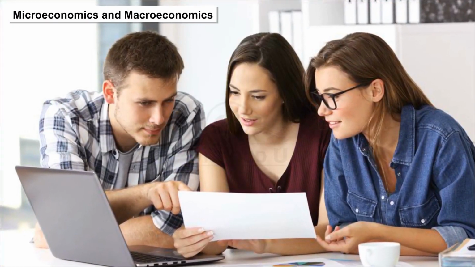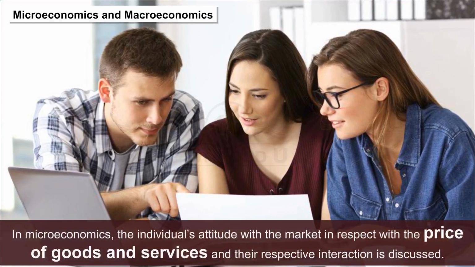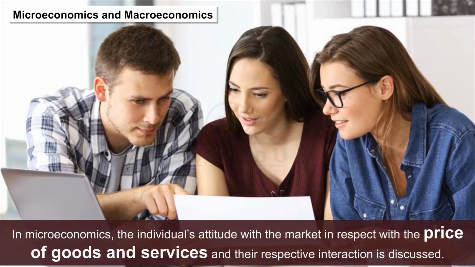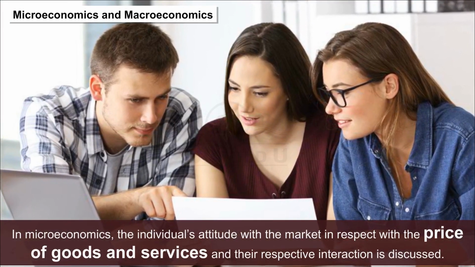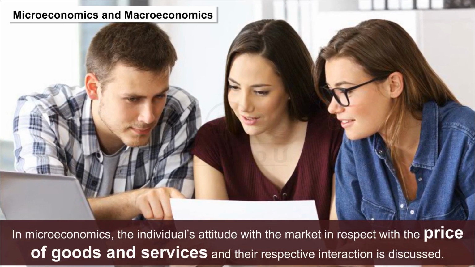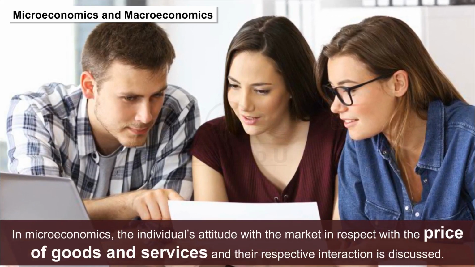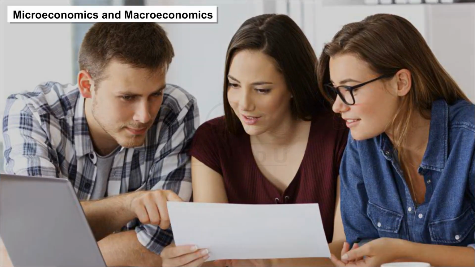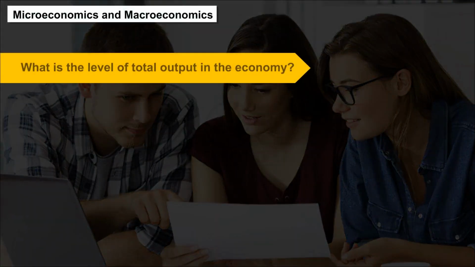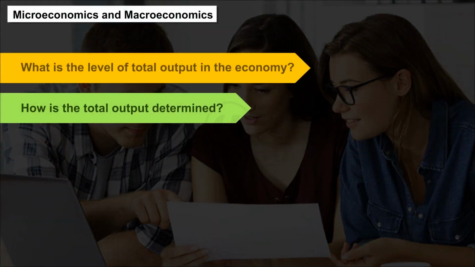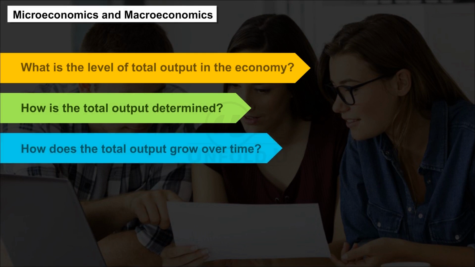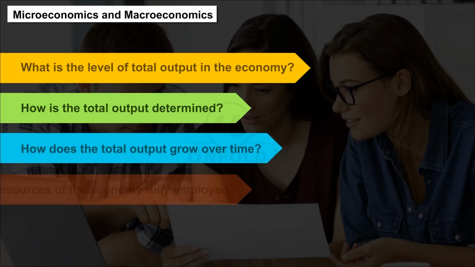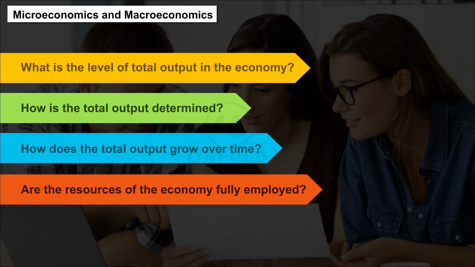Microeconomics and macroeconomics. In microeconomics, the individual's behavior in the market, in respect of the prices of goods and services and their respective interaction, is discussed, such as: What is the level of total output in the economy? How is the total output determined? How does the total output grow over time? Are the resources of the economy fully employed, etc.?